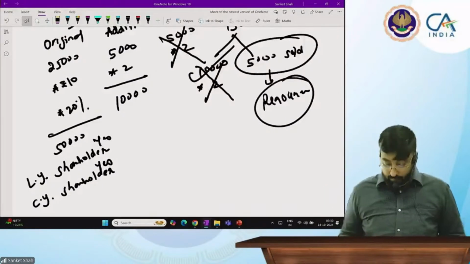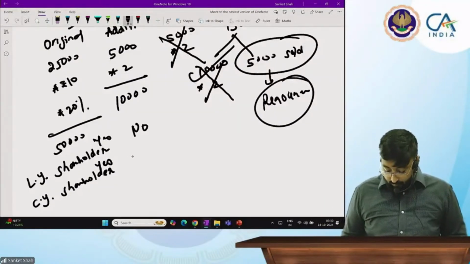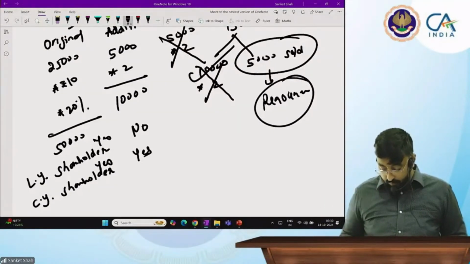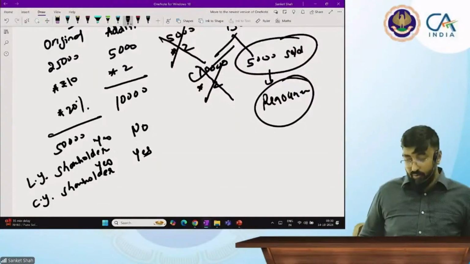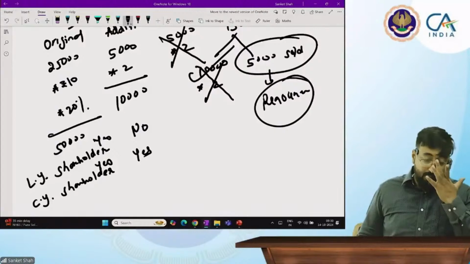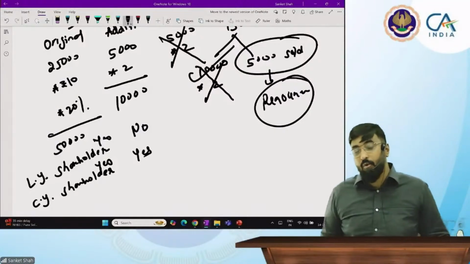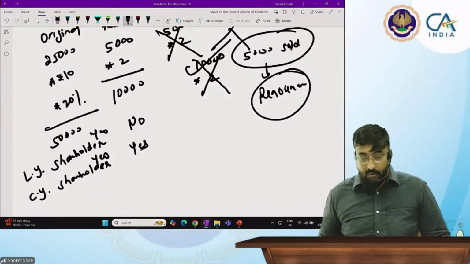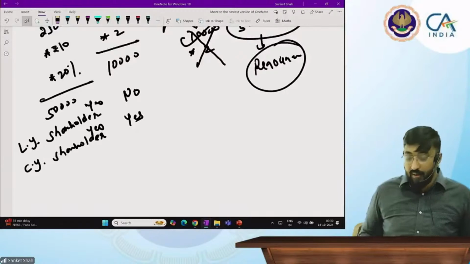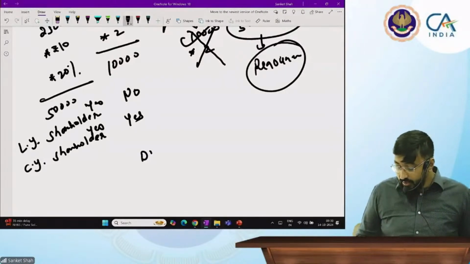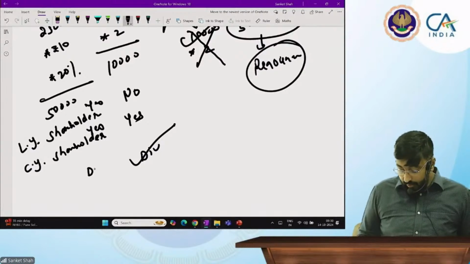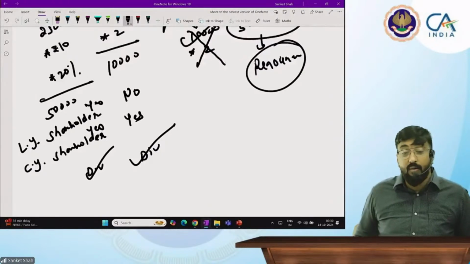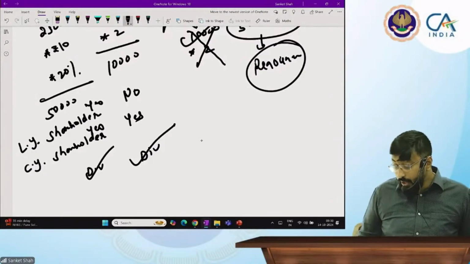No, sir. Why? Because he acquired it, purchased it now. Okay. He purchased those shares now. So he's not a shareholder in the last year. But he is a shareholder in the current year. Still, he is eligible for dividend. Yes, sir. And he is also eligible for dividend. Why are both of them eligible for dividend?